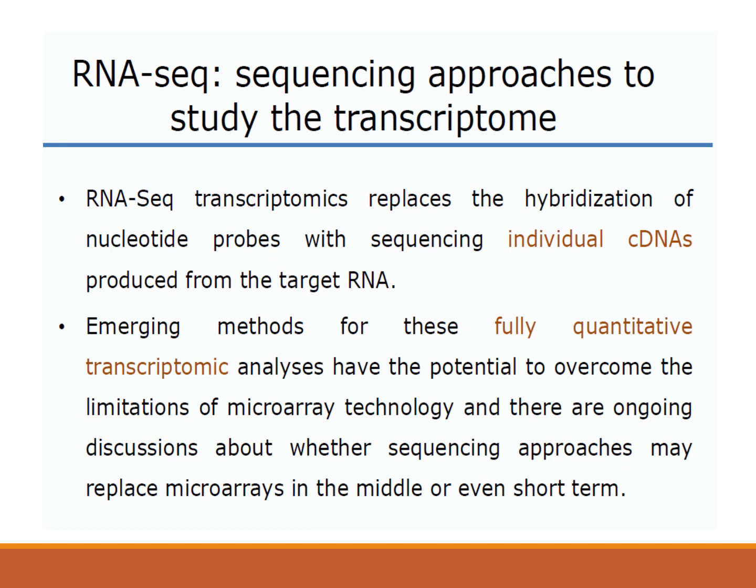Now, it is an emerging method for fully quantitative transcriptomics analysis, and it has the potential to overcome the limitations of microarray technology. And there are ongoing discussions about whether the sequencing approach may replace microarray in the medium or even short term. But nowadays, next generation sequencing platforms are routinely used for the study of the transcriptome.